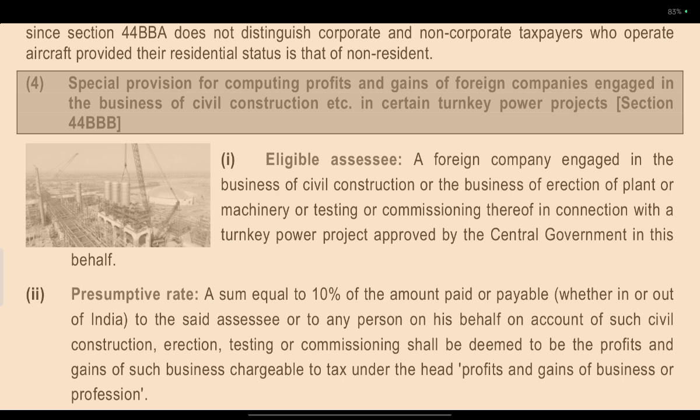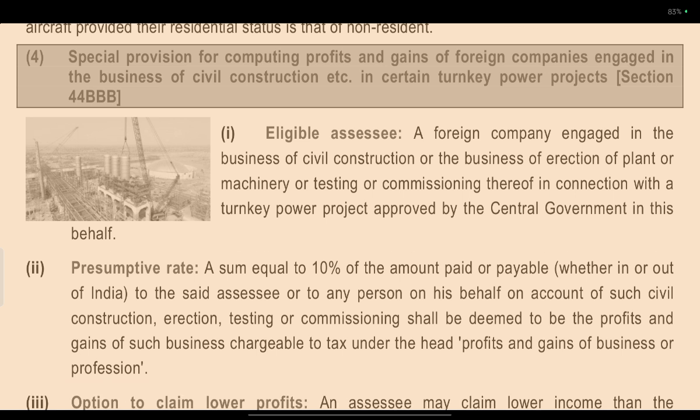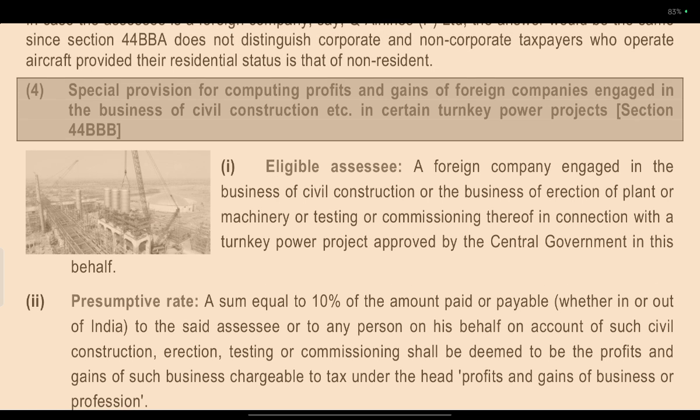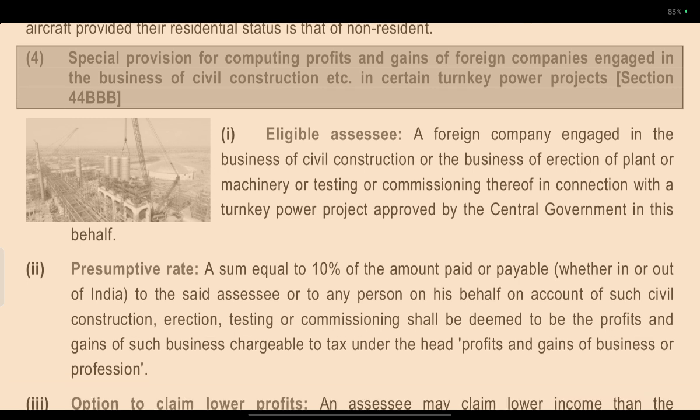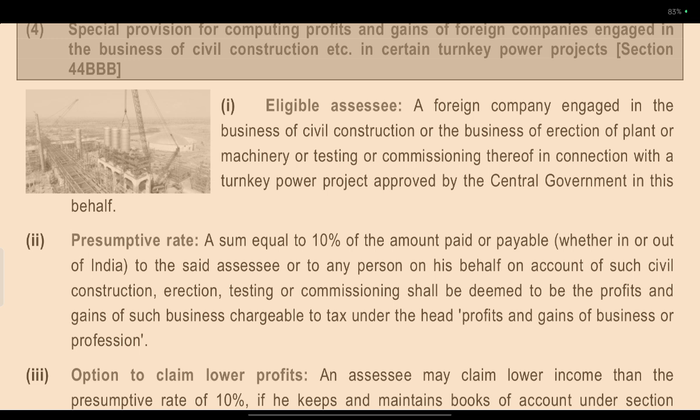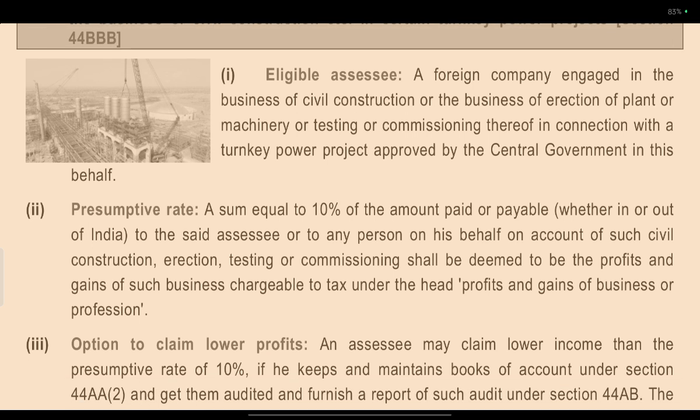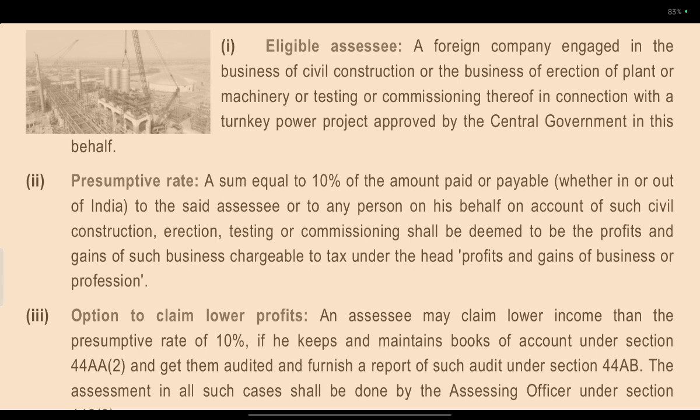Special provision for computing profit and gains of foreign companies engaged in the business of civil construction or turnkey power projects: Section 44BBB. Eligible assessee: a foreign company engaged in the business of civil construction, or the business of erection of plant and machinery, or testing or commissioning thereof, in connection with a turnkey power project approved by the Central Government.